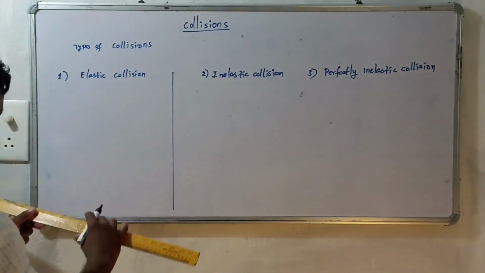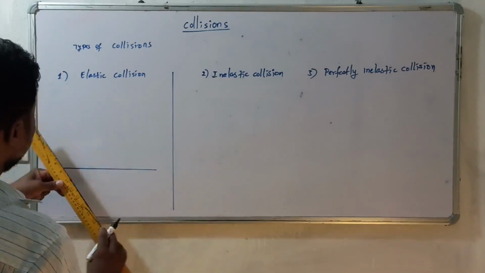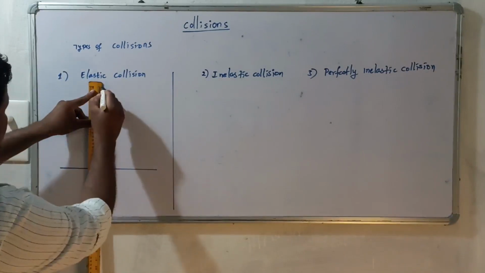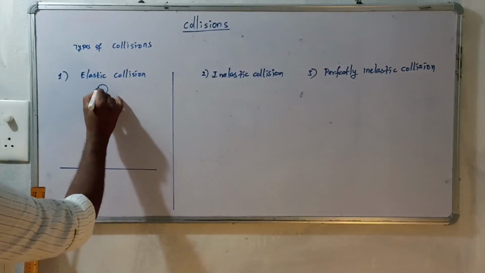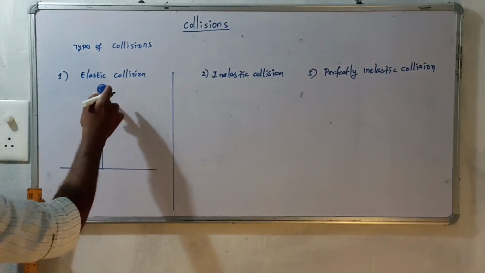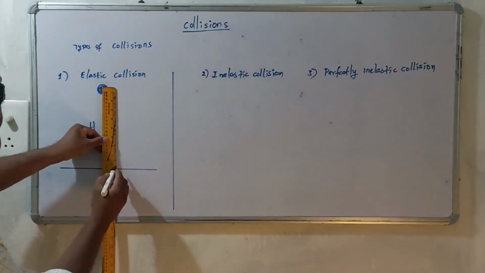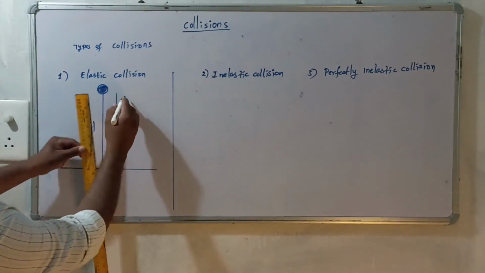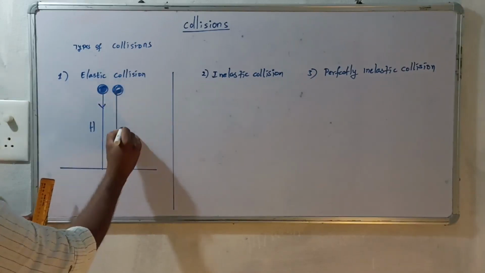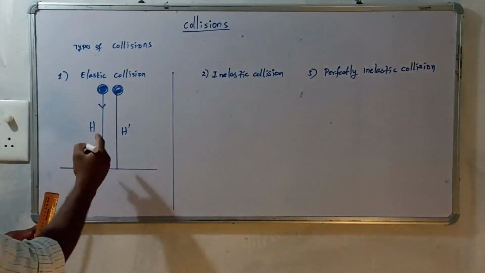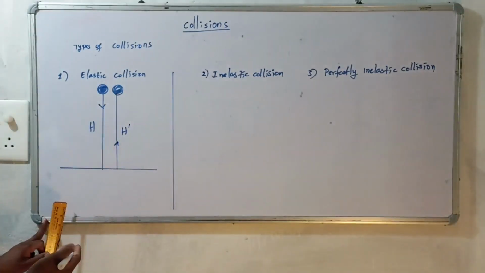Imagine the situation. There is a ball dropped from a height h. It will hit the ground, and imagine it rebounds to the same height. Now the height is h dash. Here we can observe the ball reaches the same height, meaning there is no loss in energy.